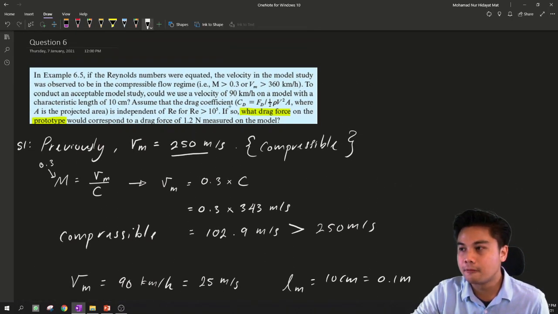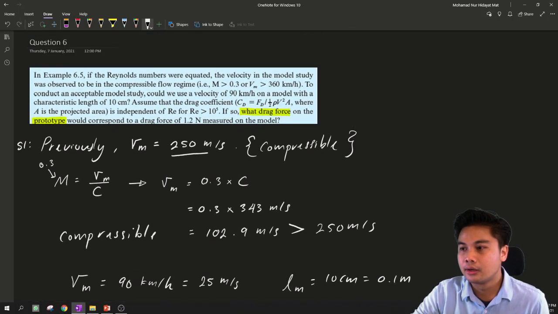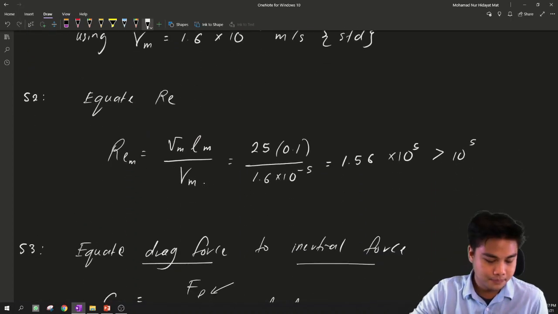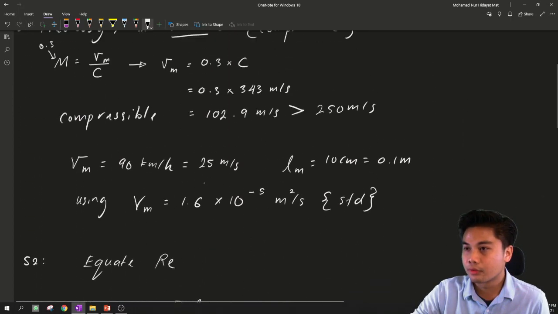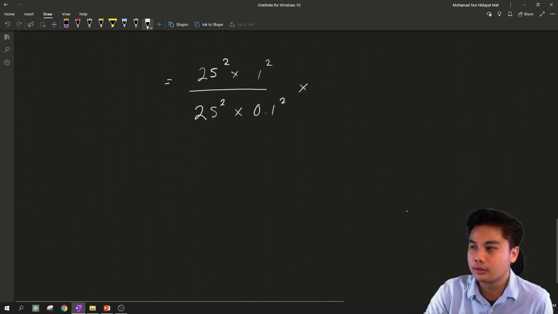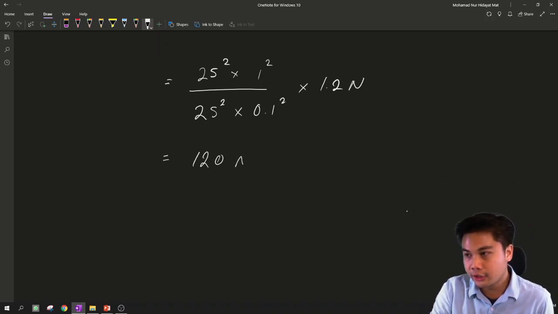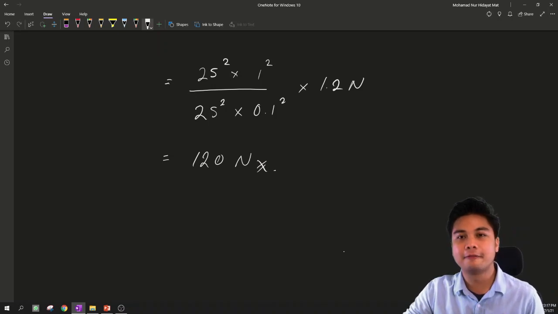So the drag force of the model, we look at here, corresponds to a drag force of 1.2 measured on the model. So 1.2 Newton is the drag force of the model. Just replace here 1.2 Newton. Calculate using the calculator, and you will find the answer is 120 Newton. That is the final answer.